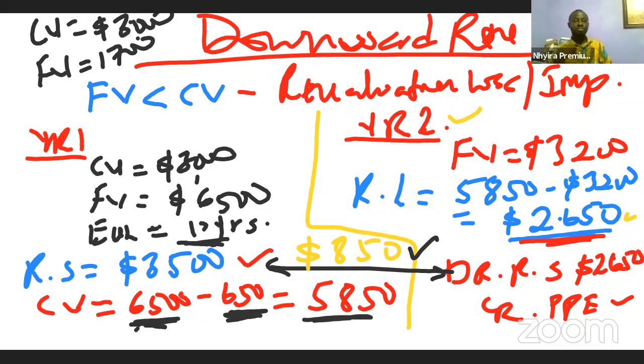Then I said, okay, the standard states that even though the entity has the option to use these two methods, at least once every year, the assets must be revalued. So when an asset is revalued, then the depreciation will now be computed on the revalued amount. And that is why we say we have upward revaluation and downward revaluation. And I have used this illustration to explain the downward revaluation to you.